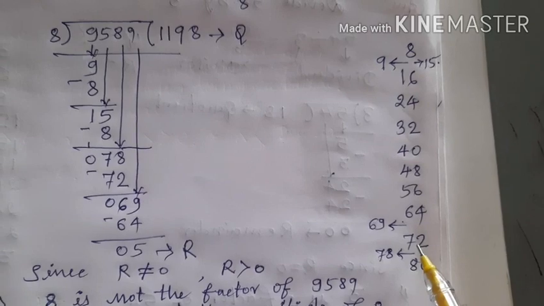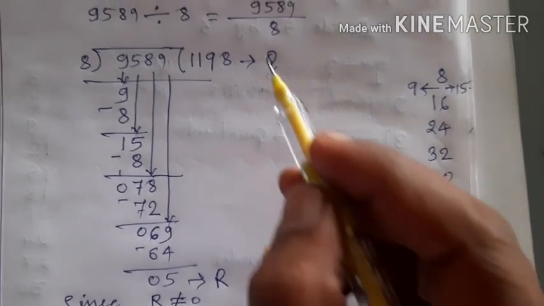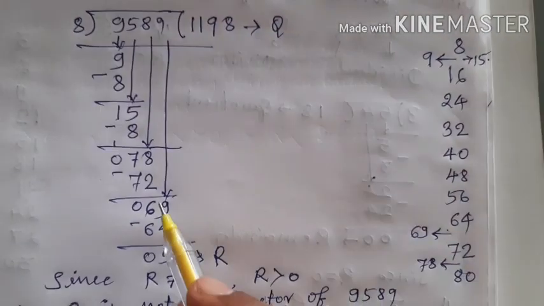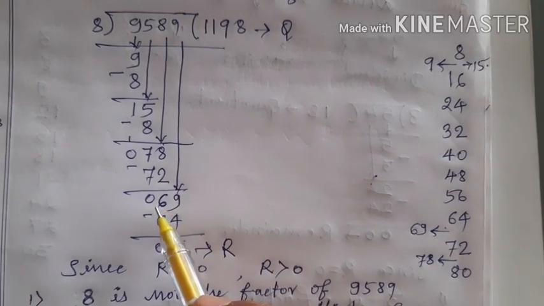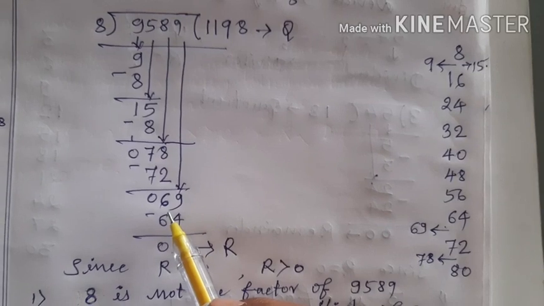How many 8s are 72? 8 9s are. That is why I put 8 9s are 72. Now, 8 minus 2 is 6. 7 minus 7 is 0. Did the remainder become 0? No.